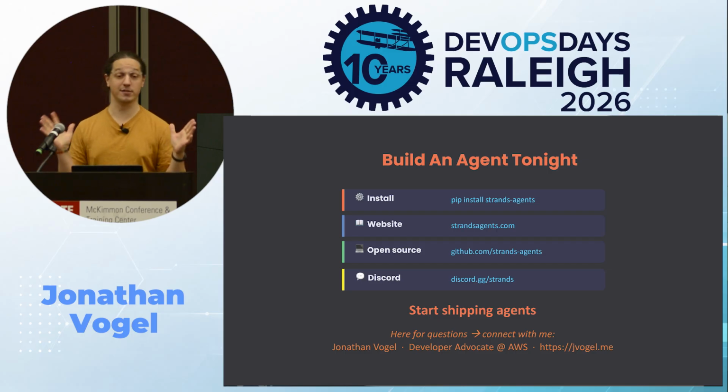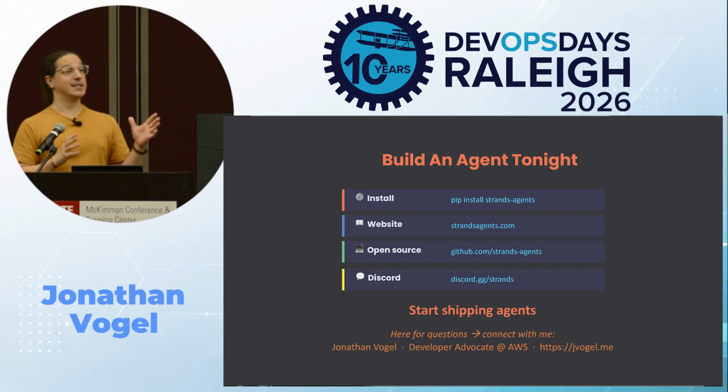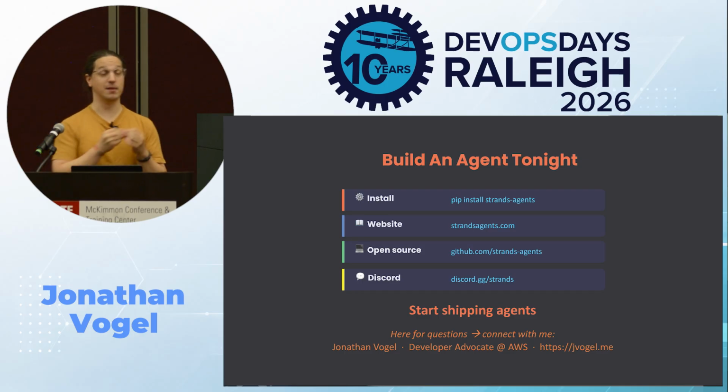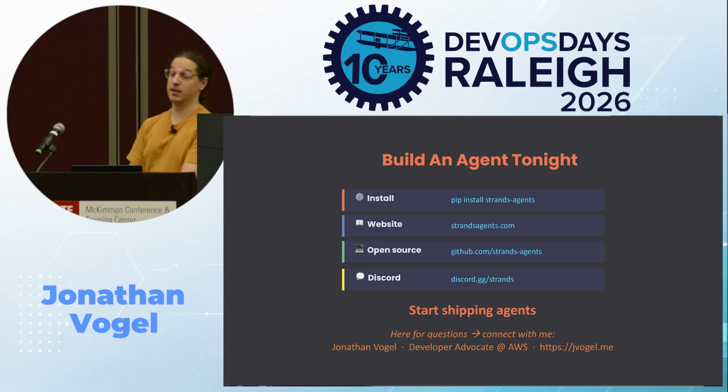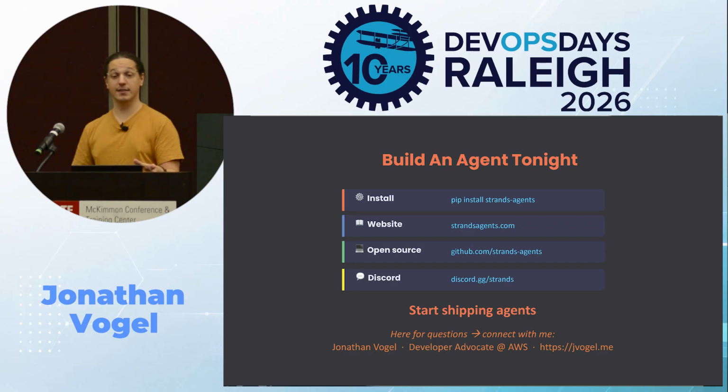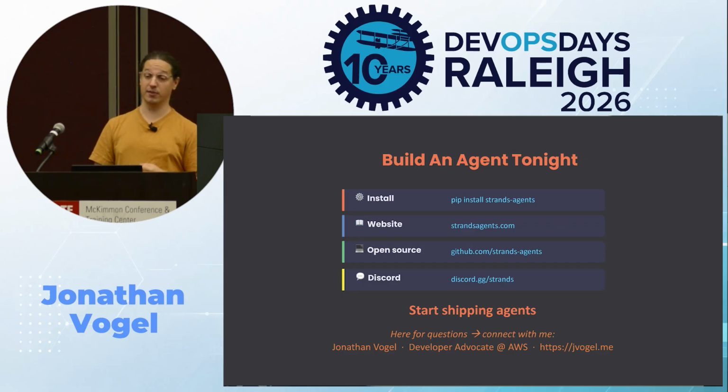Apache 2.0, it's yours. Every agent demo works once. The question is, what happens when the requirements change, when you need to swap a model, when you need to debug at 2 a.m., when you need to ship to production? Strands was built for that moment. And we kept it really basic today to inspire you on the possibilities with Strands.